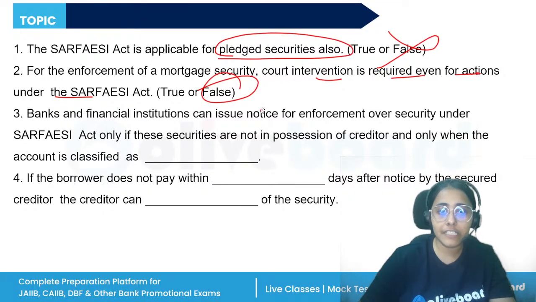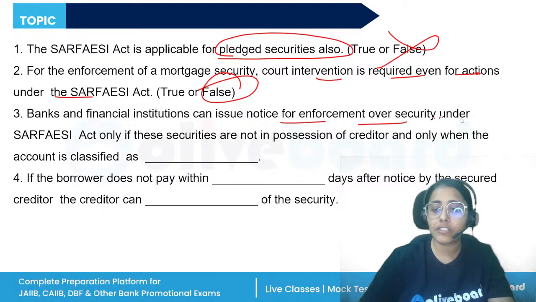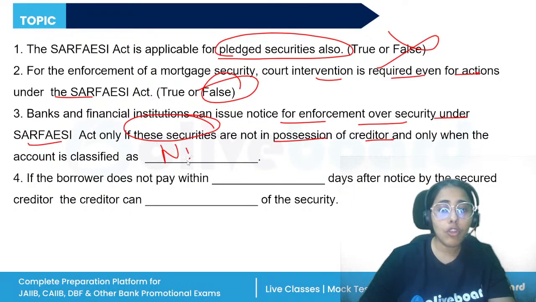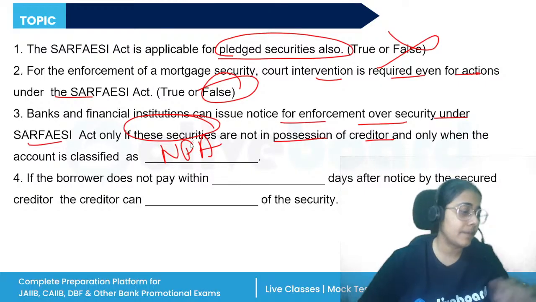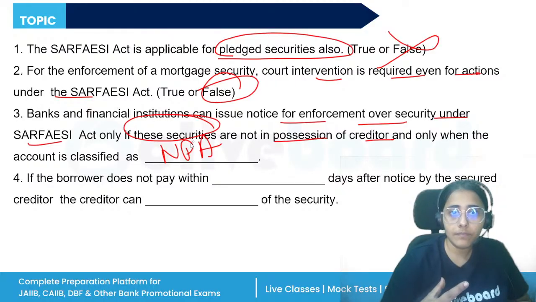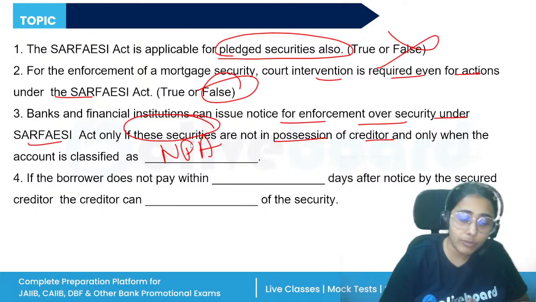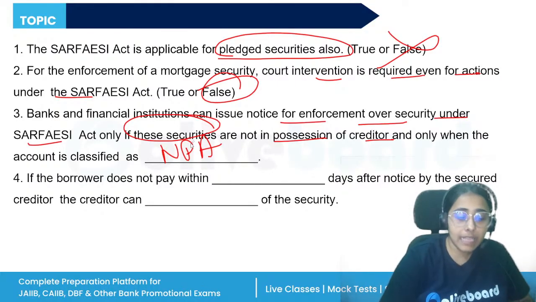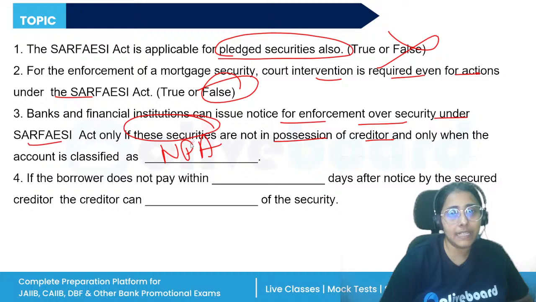Banks and financial institutions can issue notice for enforcement over security under the SARFAESI Act only if these securities are not in possession of the creditor and only when the account is classified as a non-performing asset. So the bank, before taking possession, selling or attaching the property, has to give a notice to the borrower that the borrower should pay within 60 days. If the borrower does not pay, then the remaining procedure will be immediately started.